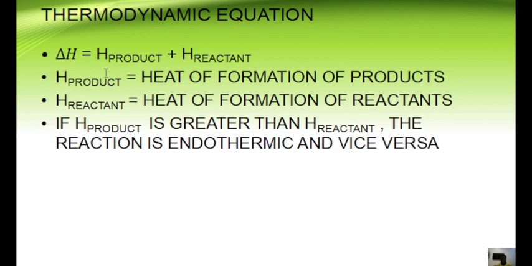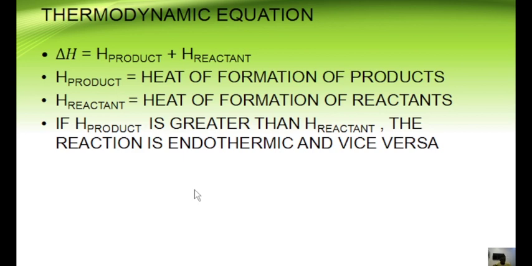And in this case, you notice that the heat of product is the heat of formation of product, while the heat of reactant is the heat of formation of reactant. If the heat of product is greater than the heat of reactants, the reaction is endothermic and positive. On the other hand, if it is the heat of reactant that is greater, the reaction becomes exothermic and negative. So that's that basically. We've talked about this briefly in the earlier study.